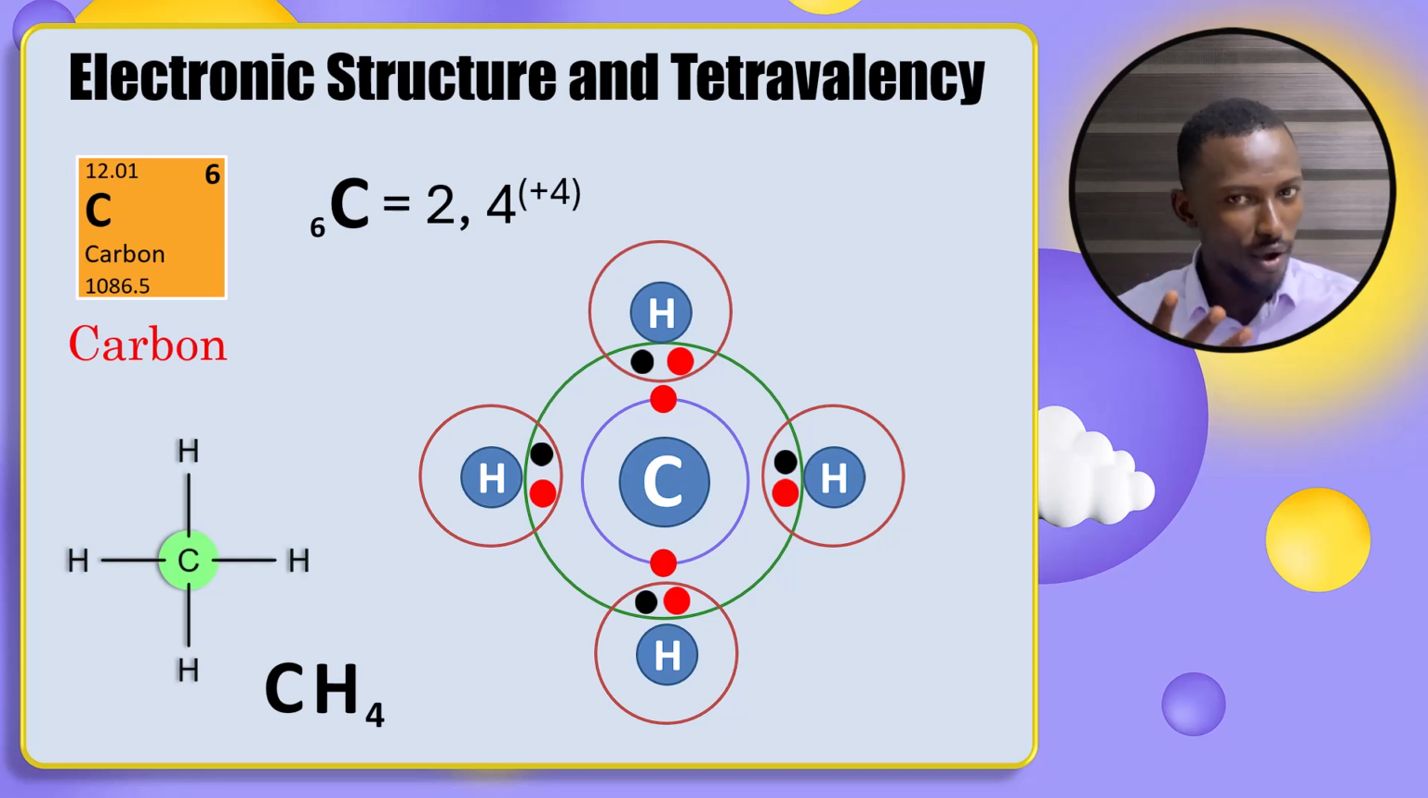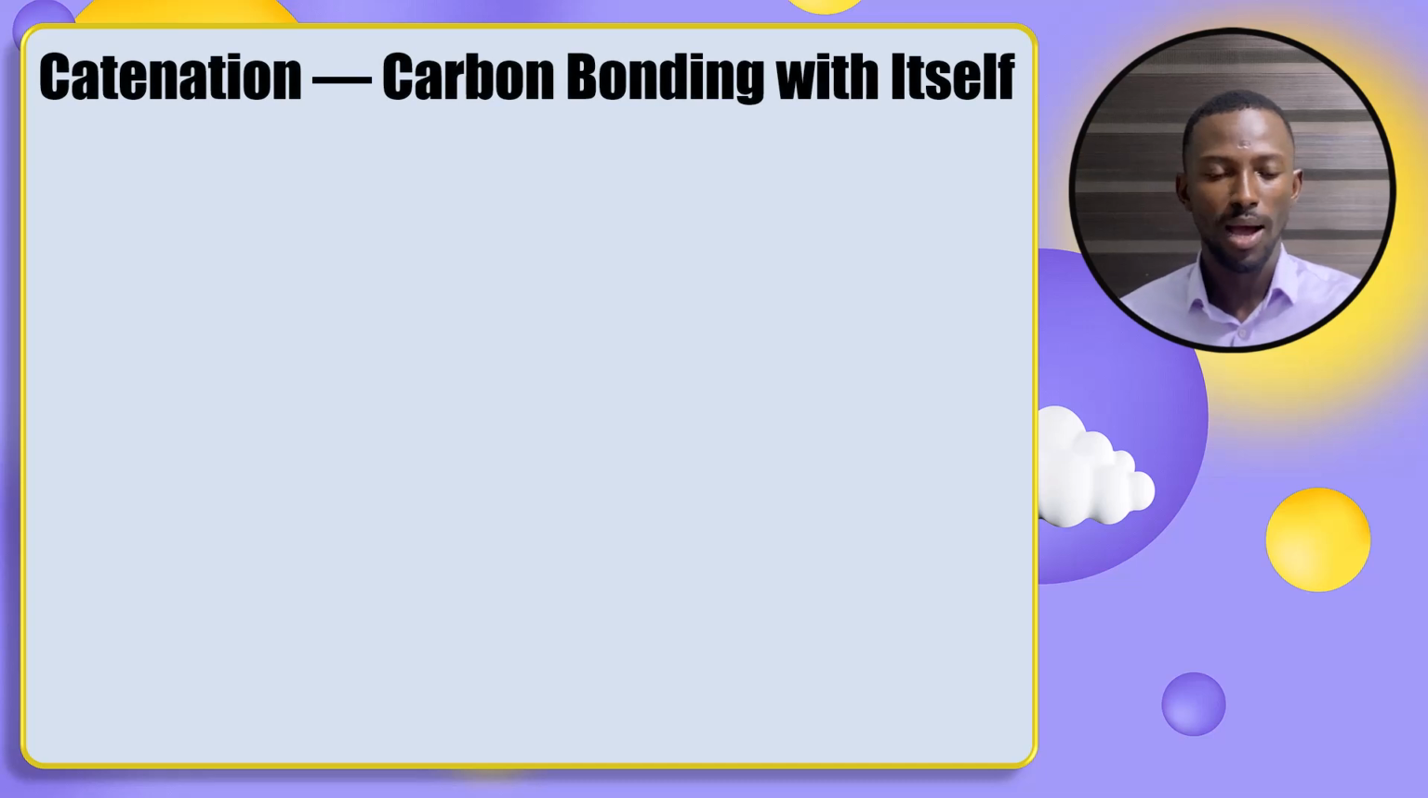Tetravalency. It has 4 electrons in its outermost shell. So these 4 electrons are what it will use to bond with 4 separate atoms. Not only hydrogen, keep that in mind. So the fact that it has 4 bonds around it gives us the idea of tetravalency.